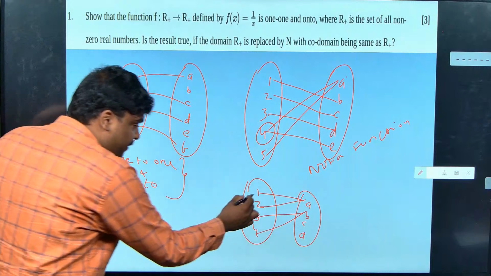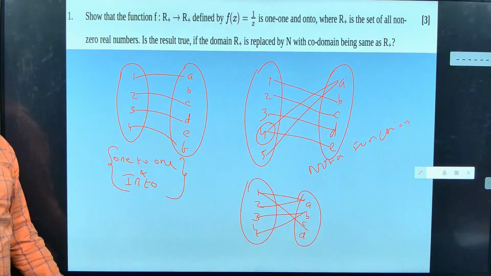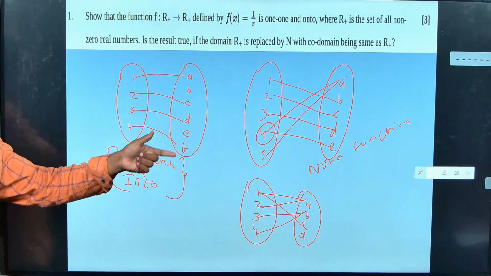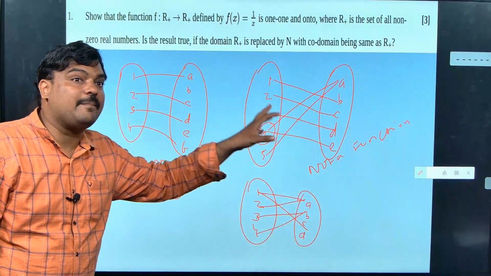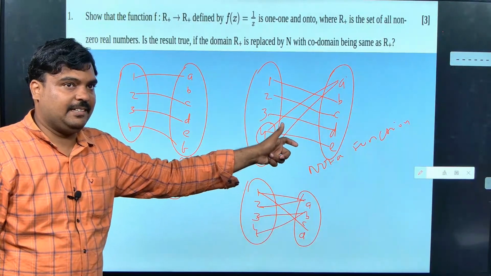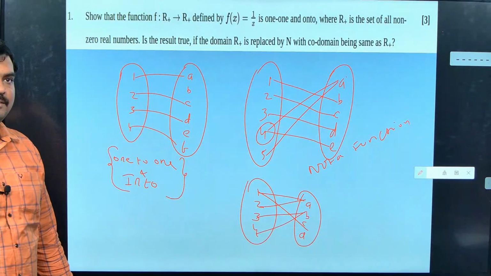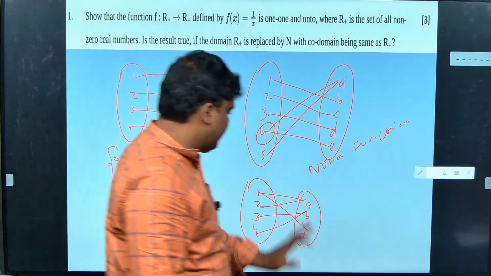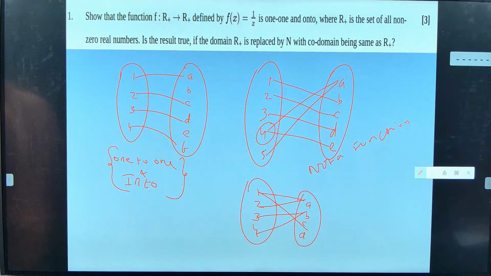It should not be from one element of the domain to many in the codomain. Many elements of the domain can map to the same one, not the other way. Are you getting, Mithun? Yes, sir. So this is not a function. Once again, this is also not a function.